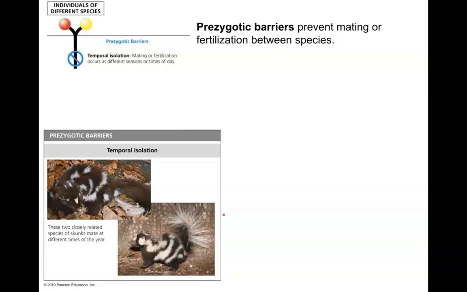So here I can actually see 2 different species of skunks. If I use that definition, if they look the same, yeah, they look pretty similar. Patterns are similar, color is similar, probably their behavior is similar as well. Because they actually mate at different times of the year, they're different species. This is temporal isolation, a pre-zygotic barrier.